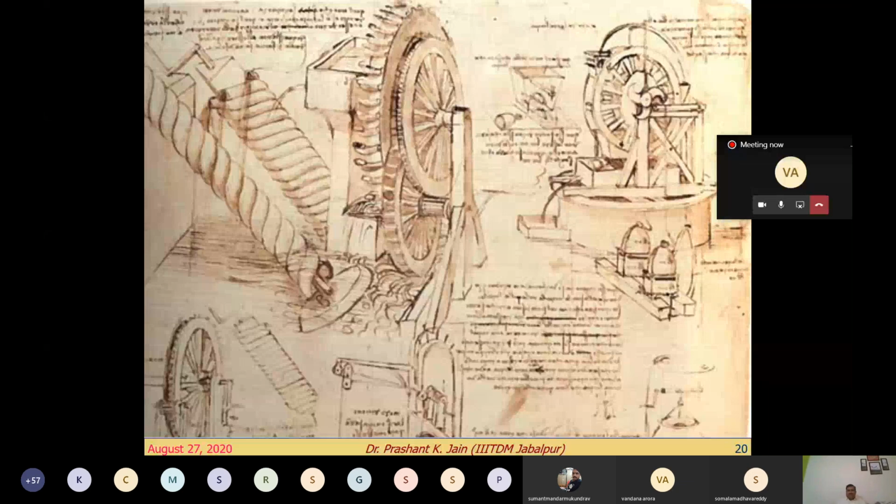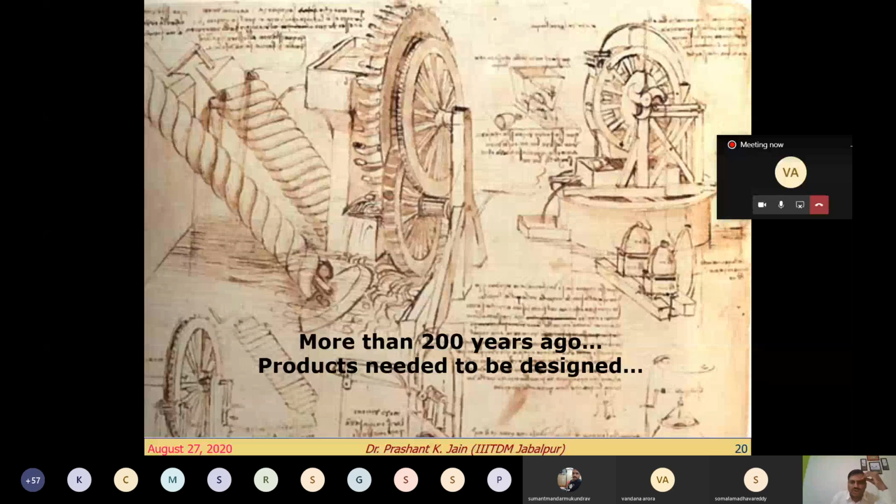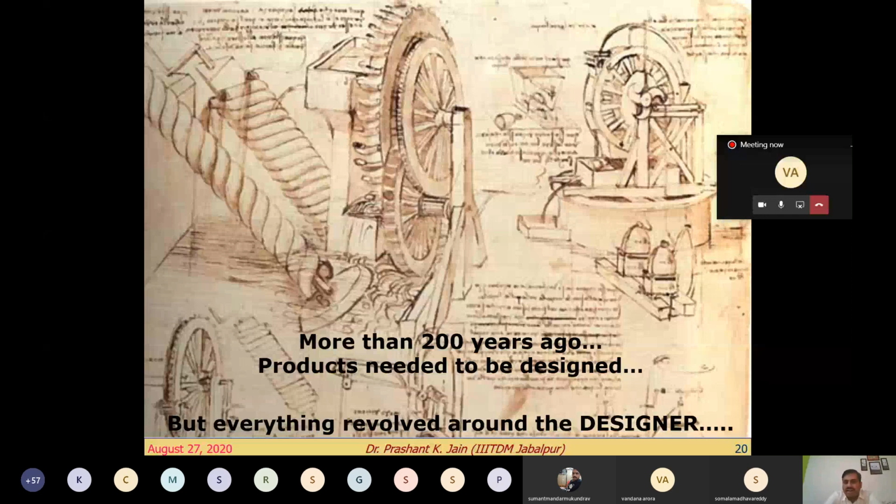Look at this. This is around 200 years ago. All these products were designed, fabricated, and installed, everything was to be done. But the lacuna is that everything revolved around the designer. How to communicate this to your design team or your engineering team or any other person involved in your team? What was the communication medium?